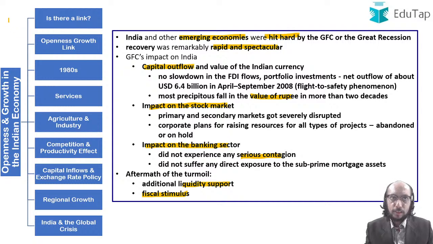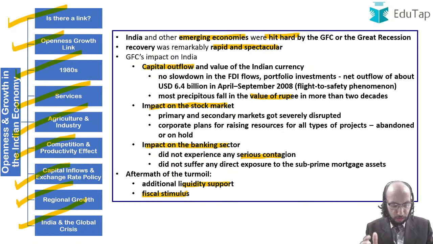We have discussed what is the link between growth and openness. We have seen how openness can impact growth. We have seen the scenario in the 80s. We have seen the impact of openness upon services, the impact of openness on agriculture and industry, the impact of openness on competition and productivity. We have talked a little about capital inflows, particularly foreign portfolio investment. We have talked about regional growth and openness, and we have also spoken a little about India and the global crisis. A lot of stuff has been discussed.